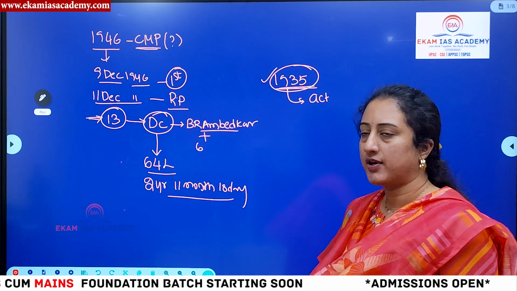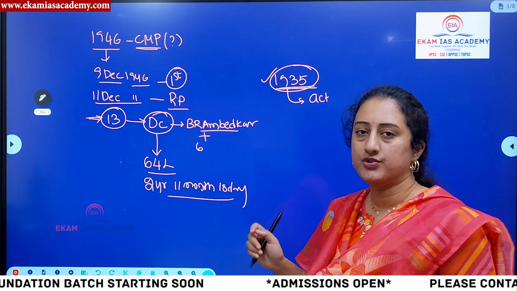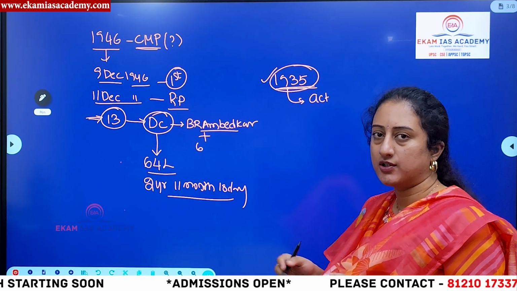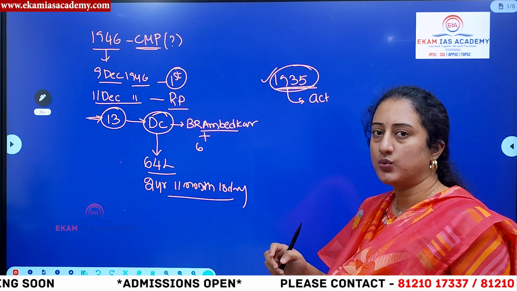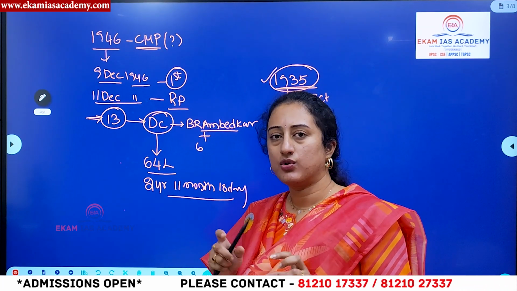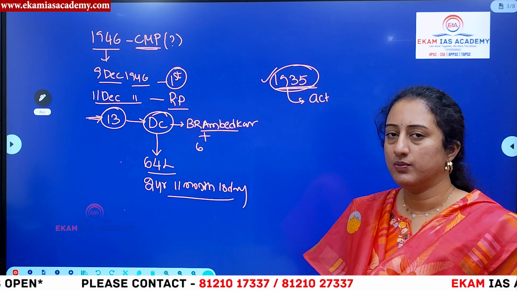Then who actually drafted? It is the Drafting Committee. And then who actually wrote the provisions of the constitution? Bihari Narain. Okay, so that person handwrote the constitution, you can say, and the artistic work was done by Nandalal Bose. So originally in which particular language was the constitution written, and into which language was it translated? Please let me know in the comment section.